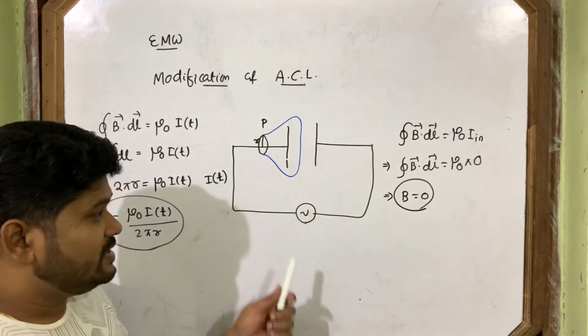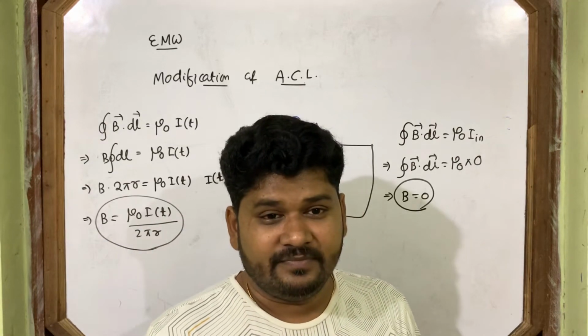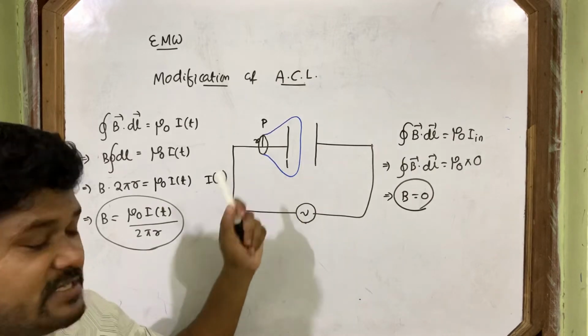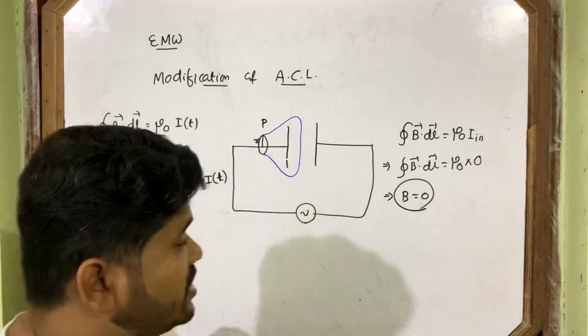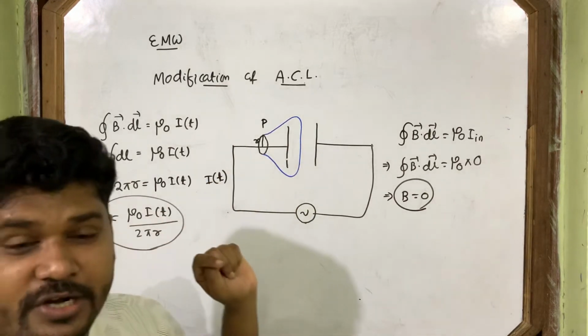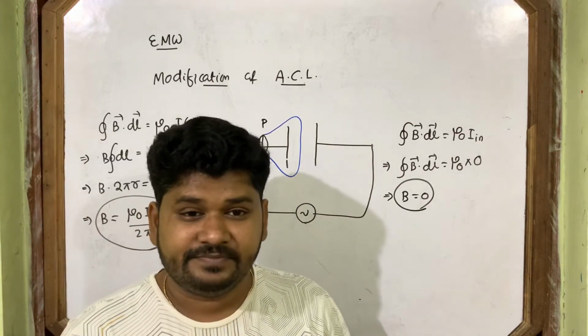Maxwell told that the current which passes between the two plates of the capacitor is called displacement current. The current which passes in the wires is called conduction current. So conduction current goes, and here displacement current maintains the continuity, and then again conduction current passes.